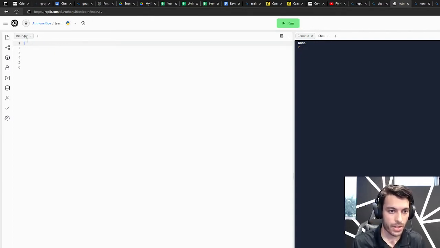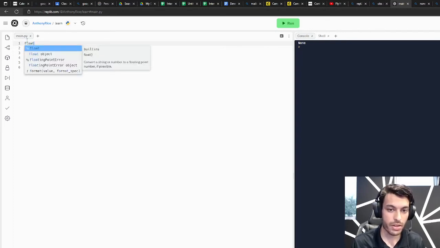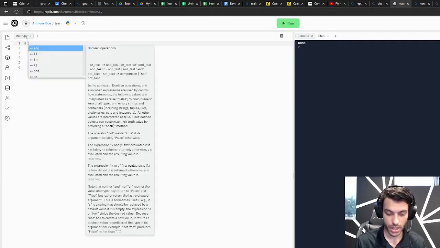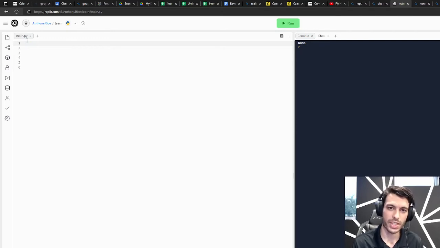Okay. The next data type we're going to look at is known as a float. A float is different than an integer because a float contains decimals generally, right? Or numbers in between whole numbers, right? So those would include 3.5, 8.97. All of those would be considered floats. And can be used as such, right?